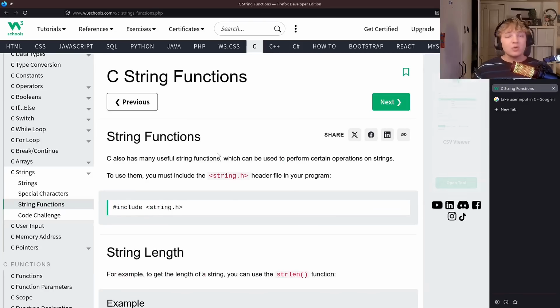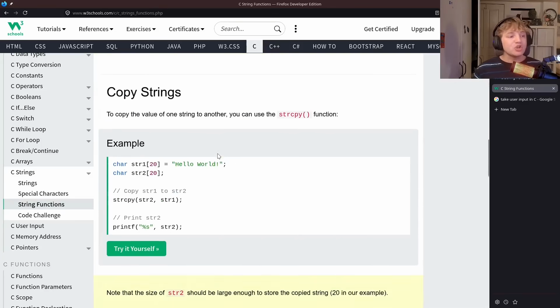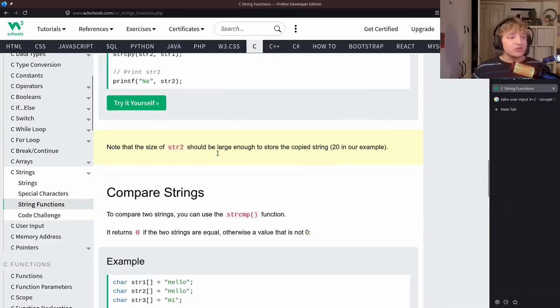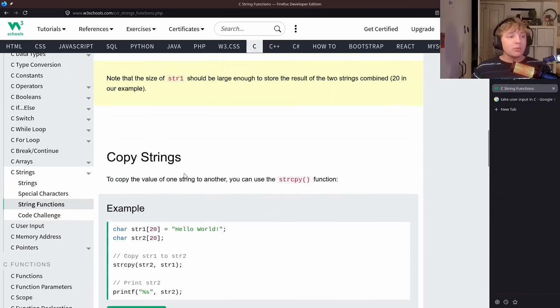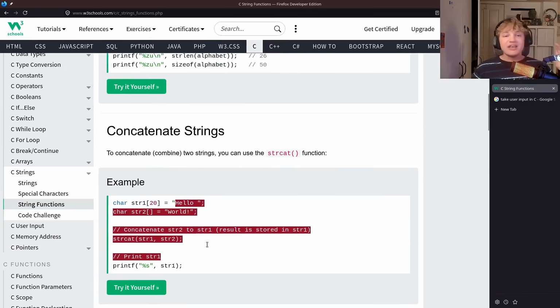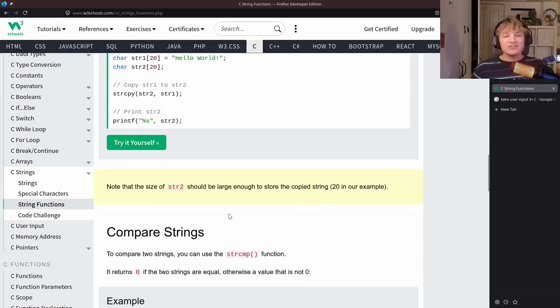W3 Schools is even worse on this. There is no mention of the N series of functions ever. It's just raw strcpy, raw strcat. Like there's no even mention of the safe operations.